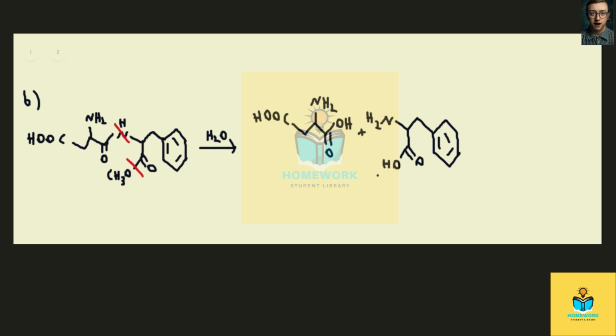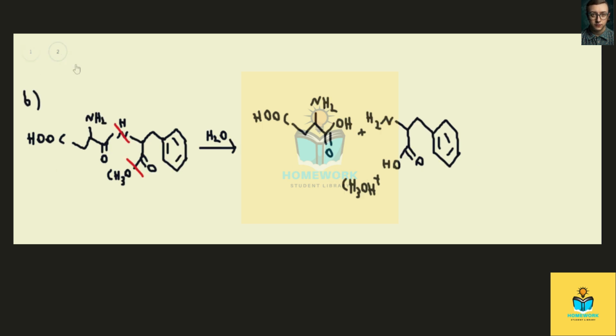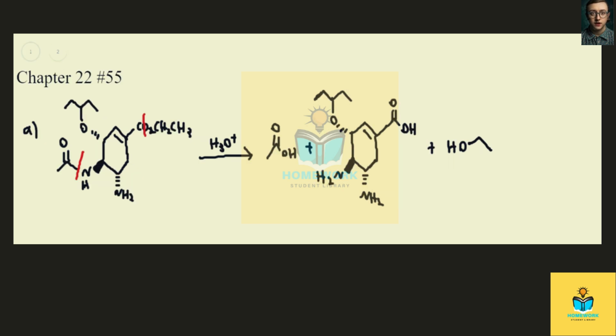And our third piece, which was attached to that carboxylic acid as the ester, is just going to be methanol, since we had a methyl ester there. Okay, and so that's it. So two bonds in each of these, one amide and one ester. And so those are the bonds that are going to be cut. And since we're cutting two bonds, we're going to end up with three pieces for each of these molecules. And that's the answer to chapter 22, problem number 55.